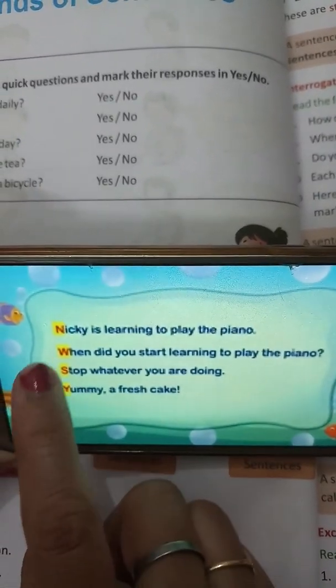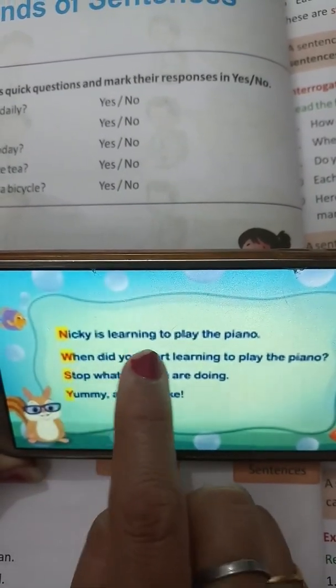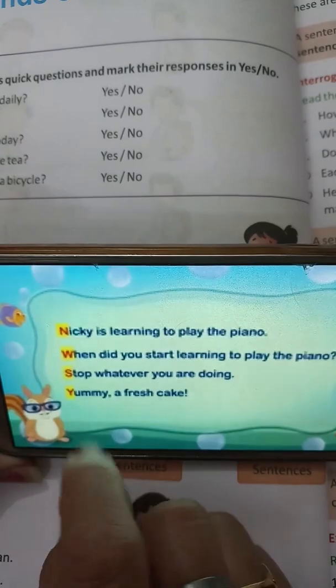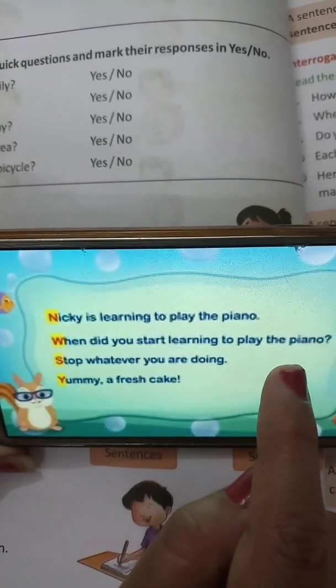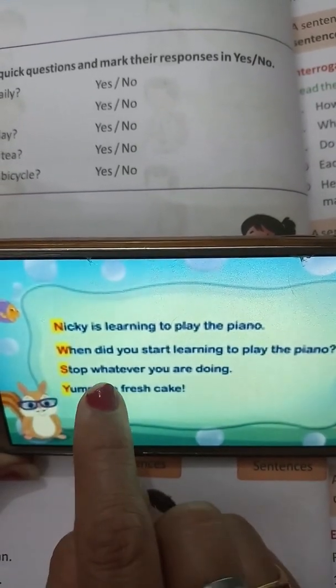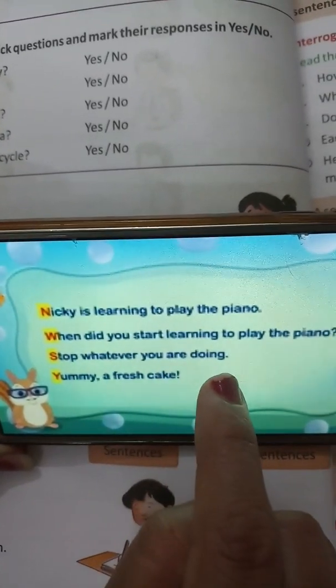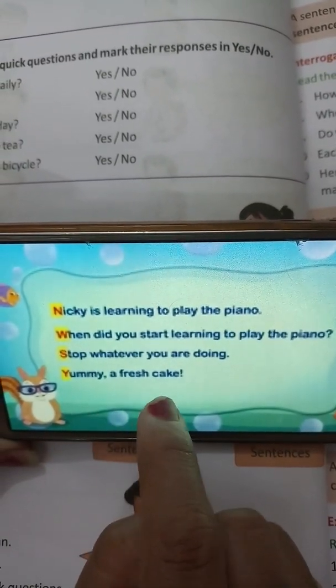See all four sentences. Nikki is learning to play the piano. Next, when did you start learning to play the piano? After that, stop whatever you are doing. Next, yummy, a fresh cake.